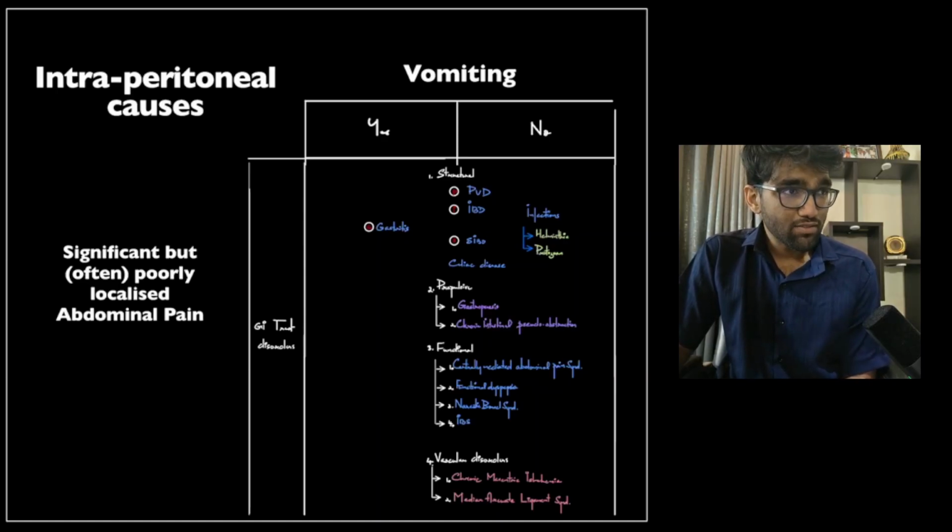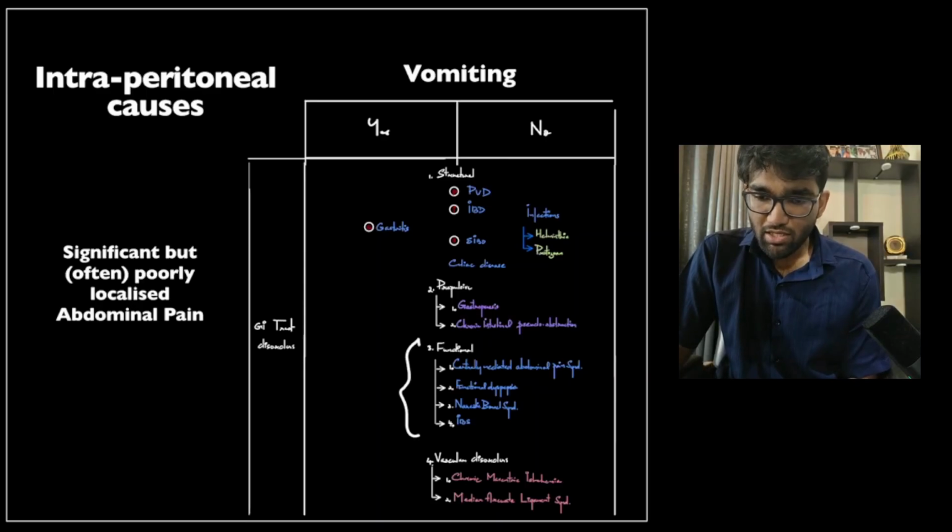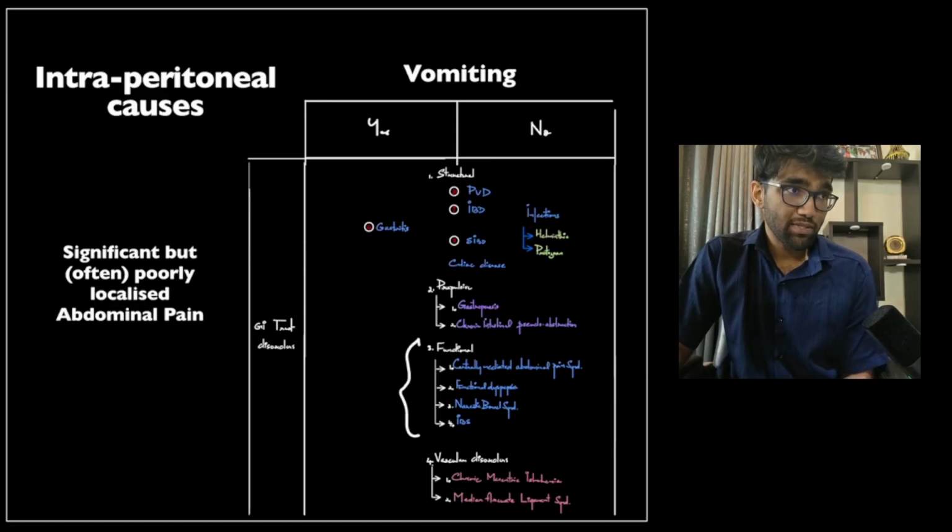I group them, as has been the case in this series, as those likely to be associated with vomiting and those without vomiting. So we've covered functional causes in detail. We'll discuss peptic ulcer disease in the subsequent videos in this series along with gastritis. As I've discussed previously, inflammatory bowel disease, celiac disease, and small intestinal bacterial overgrowth will be discussed under approach to chronic diarrhea, which is an upcoming series. And mesenteric, or rather vascular, disorders of the GI tract will be discussed in this series.